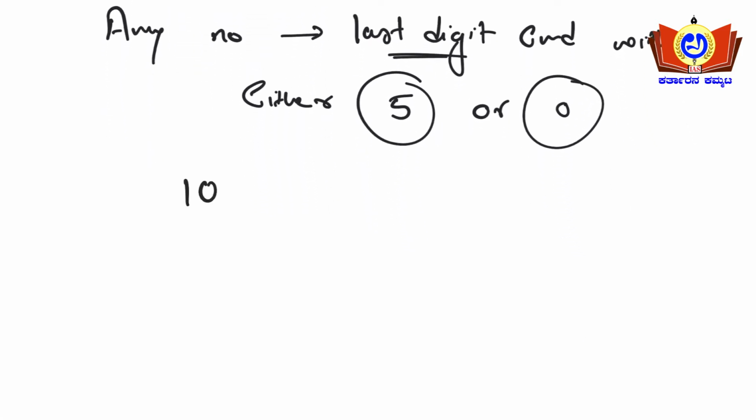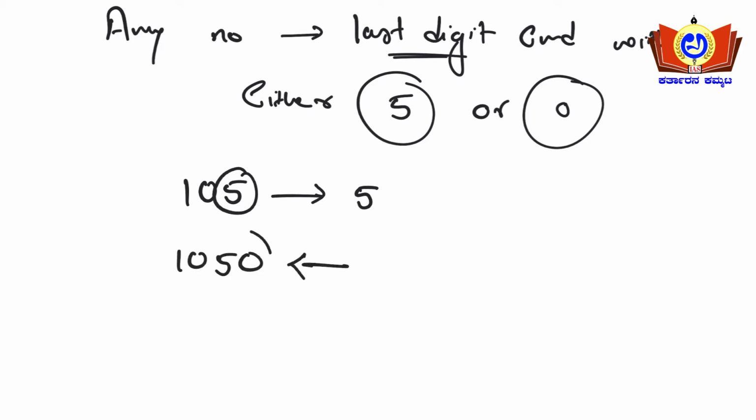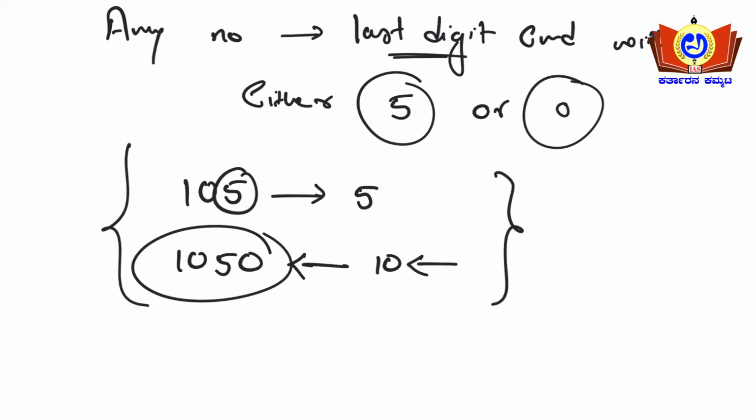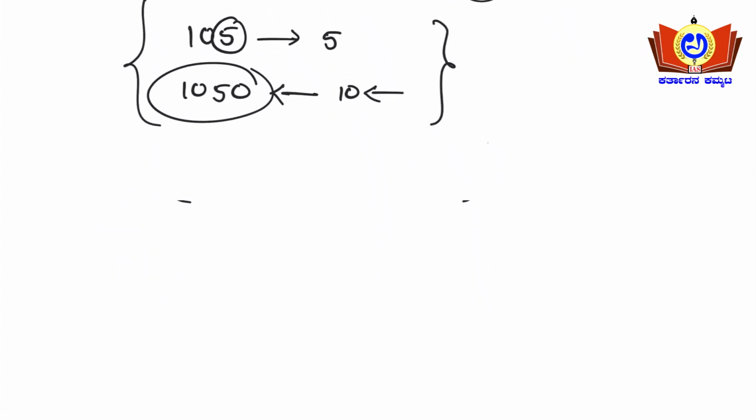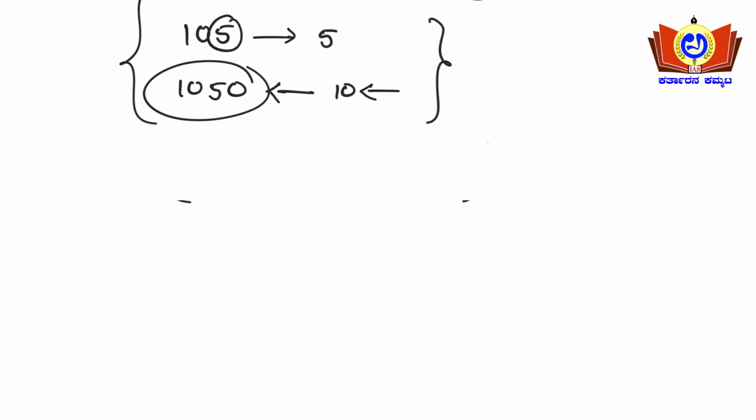Say for example 105, it is divisible by 5 because the last digit ends with 5 here. Yes or no? Say for example 1050. Yes or no? This is the number 1050. It is divisible by 10 because the last digit ends with 0 here. So this you need to understand. If the last digit ends with 5 or 0, then it is divisible by 5, or if the last digit ends with 0, then it is divisible by 10 here.